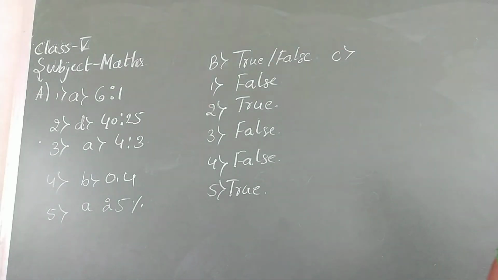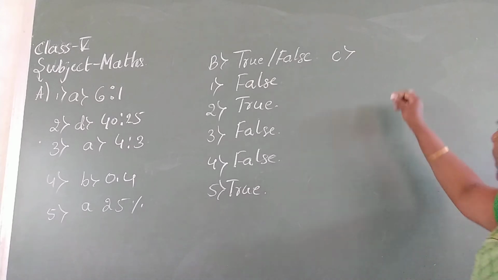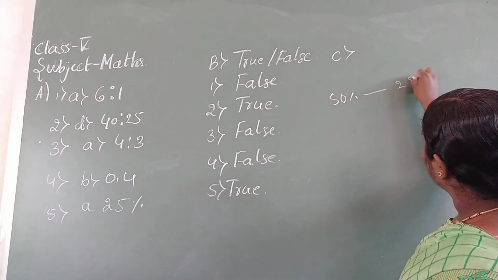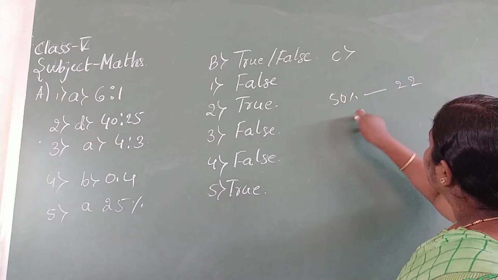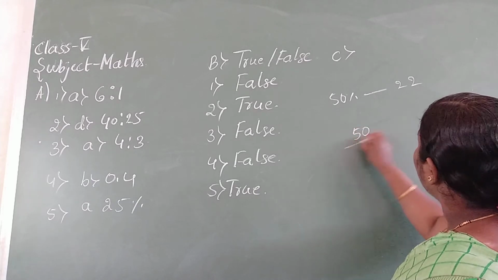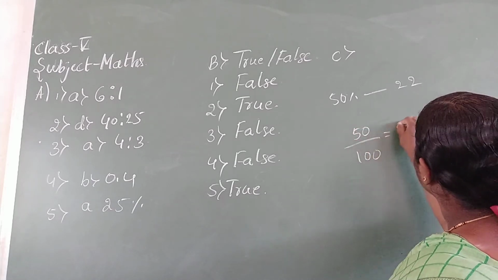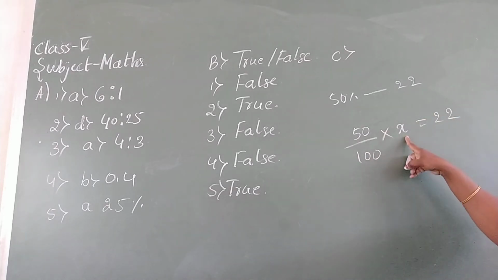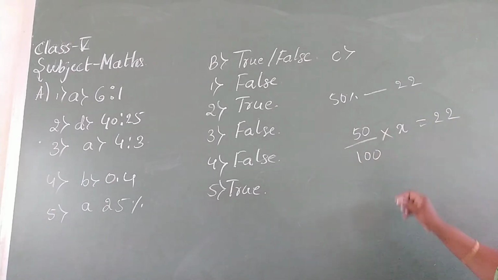First one, 50% of dash is 22. 50% of dash is 22 means 50 by 100 into x is equal to 22. We need to identify the x.